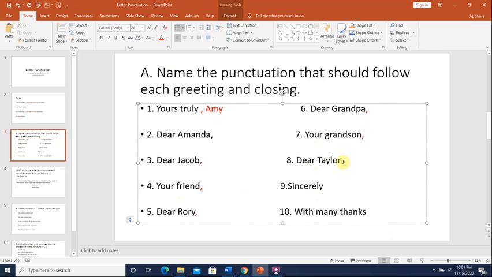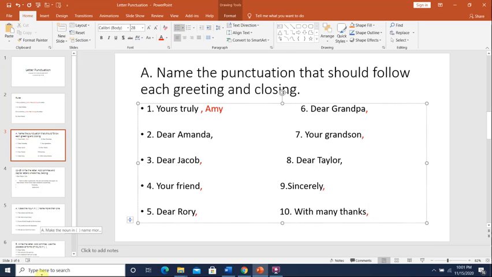It's a greeting, and I put the comma after the person's name. Sincerely. Sincerely is a closing, and you put a comma after sincerely, and then you write your name because you're finishing your letter. Number 10, With many thanks. This is a way I'm closing the letter, and then I put a comma after it, and then you sign your name.